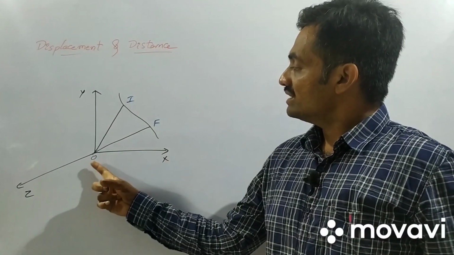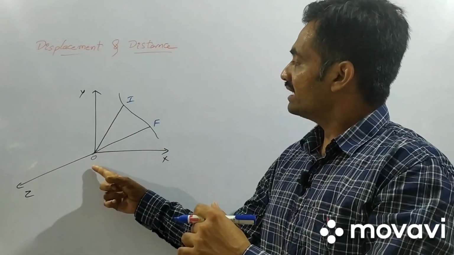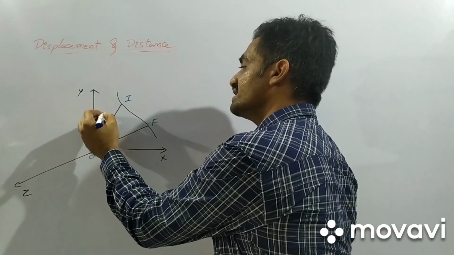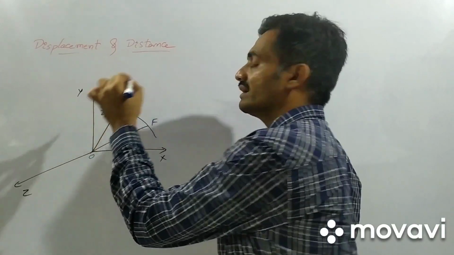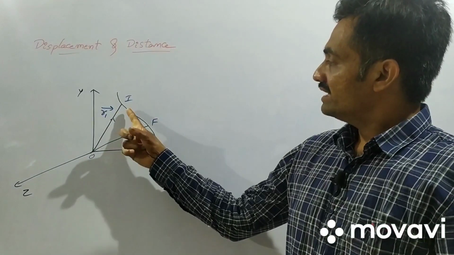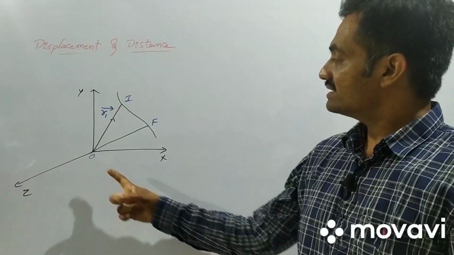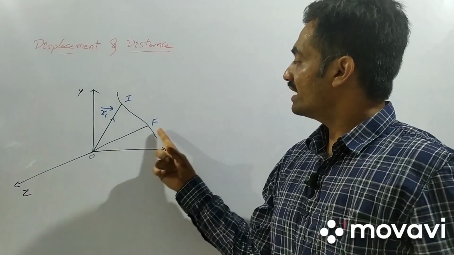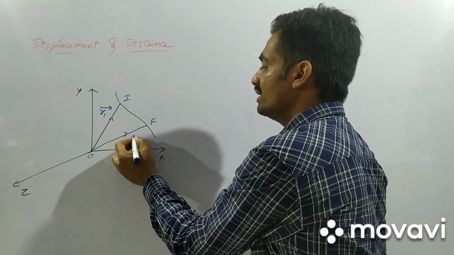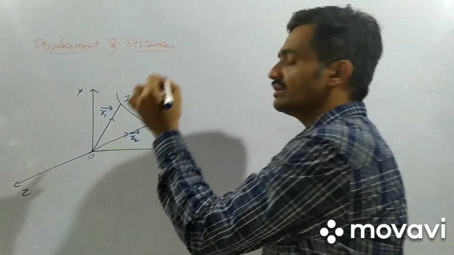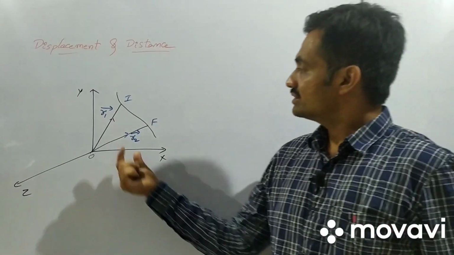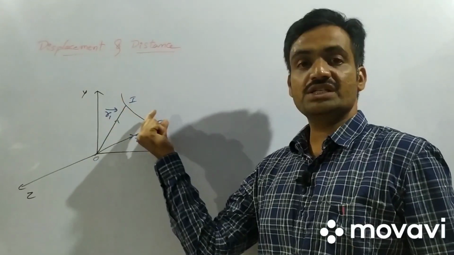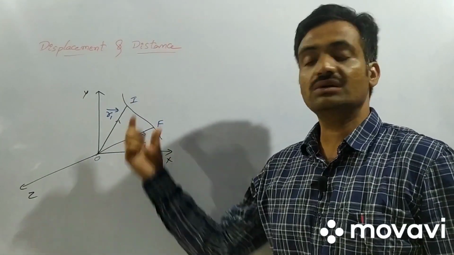Here, as you observe, the initial position of the particle from the origin is at a displacement of r1 bar, whereas with respect to the reference, the final position is at a displacement of r2 bar. So we represent the position vectors r1 bar and r2 bar from the origin to the initial and final positions.